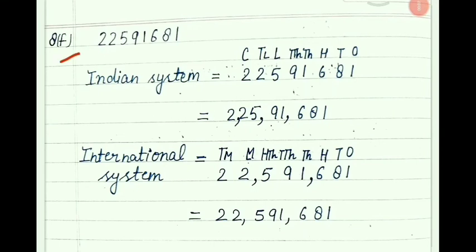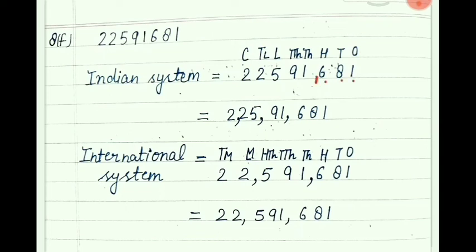It is given as F1 digit, 2259161. Firstly, write it in the Indian system. So at ones place 1, tens place 8, hundreds place 6. As I have written, first period, second period 1000 and 10,000, 9 and 1. Lakh and 10 lakh, 5 and 2. And what is coming at the crore place? 2 only.